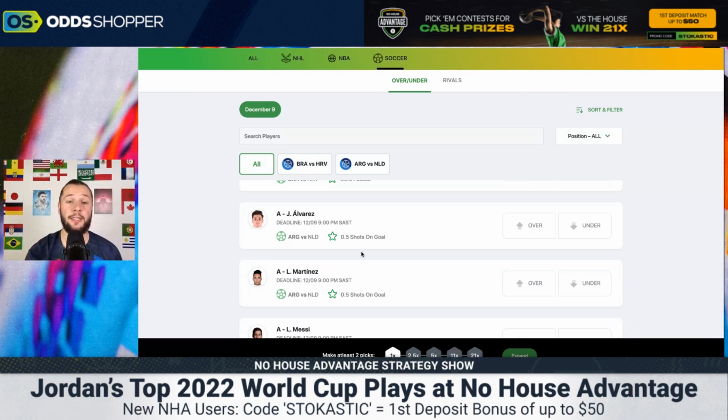So if I take a look at this 0.5 shots on goal, I immediately think we need to go for the over here just because of the stats that he's shown us from the group stages and the round of 16. I think that's pretty much a lock. There will be opportunities. As good as this Netherlands defense is, there will be some opportunities. And I do think Alvarez can get at least one shot on goal. Netherlands defense is one of the best in the competition, so that's why I'm predicting a low-scoring draw.